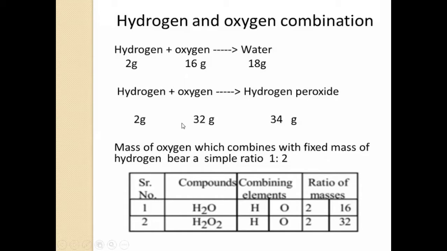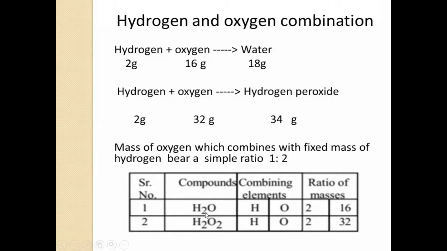In the example of water, 2 grams of hydrogen combine with 16 grams of oxygen, and the mass of water is 18 grams. In hydrogen peroxide, 2 grams of hydrogen combine with 32 grams of oxygen, so the total mass of hydrogen peroxide is 34 grams. The mass of oxygen which combines with a fixed mass of hydrogen bears a simple ratio, 1:2. What is the ratio? 1:2.